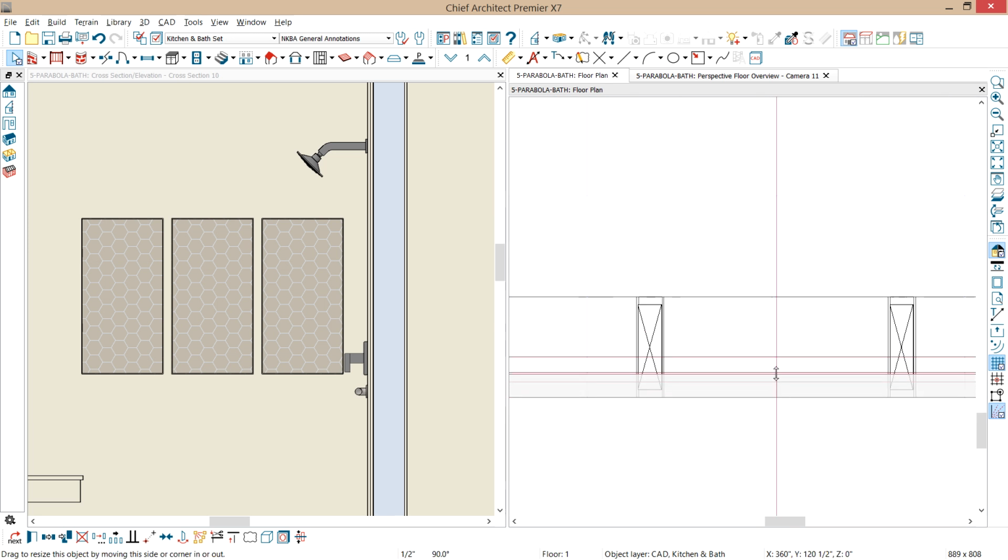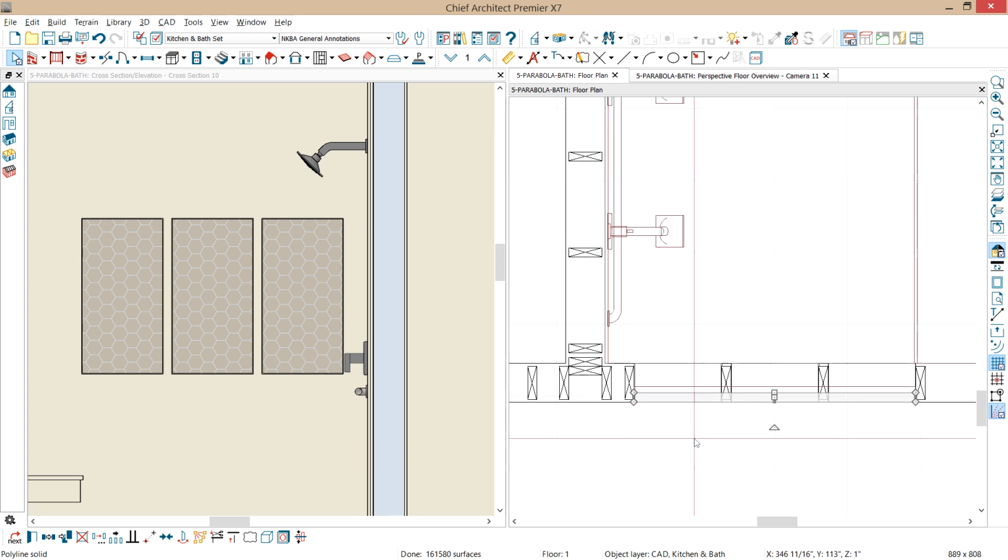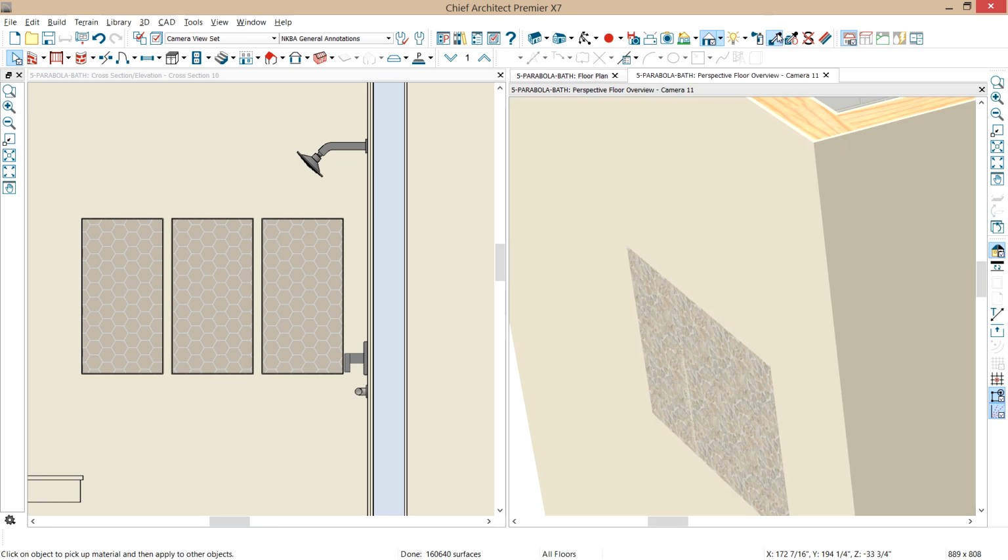And let's just make that a little bit bigger. There we go. And then back into the 3D view, let's use our material eyedropper and fix that. So the material eyedropper, and we'll paint that last component and make it seamless. So that's kind of how you create the shower niche.